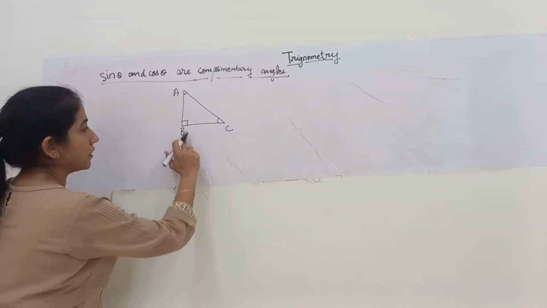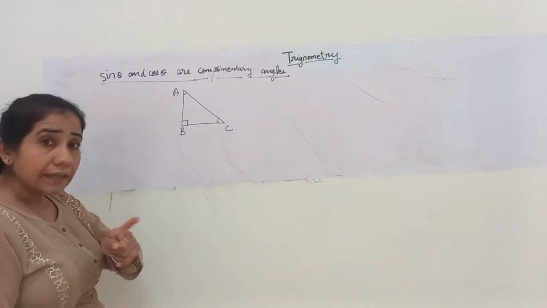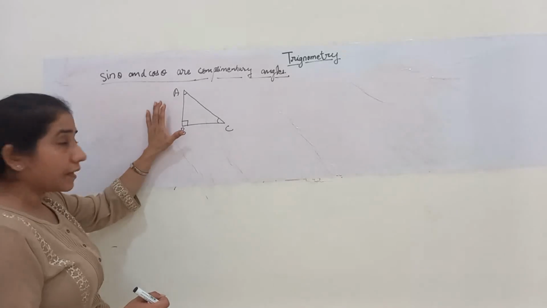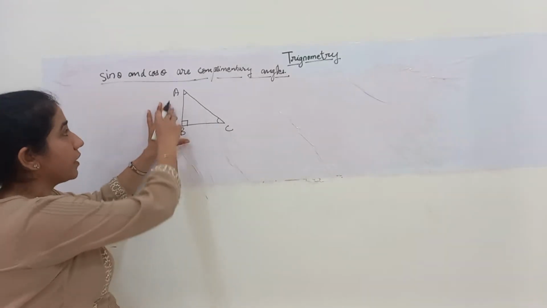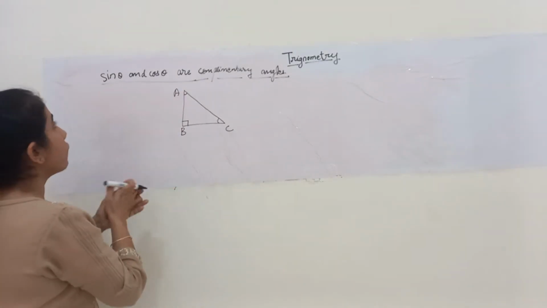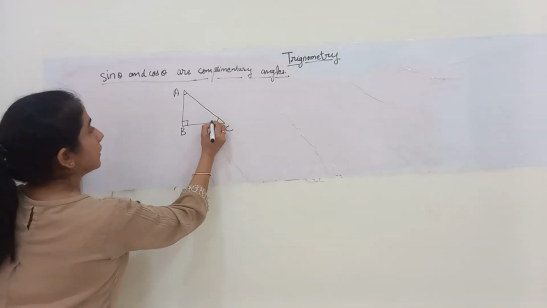I have told you this is a right angle triangle, right angled at B, so the other two angles that remain are angle A and angle C. Now if I want to find sine of C, if I take this as theta,